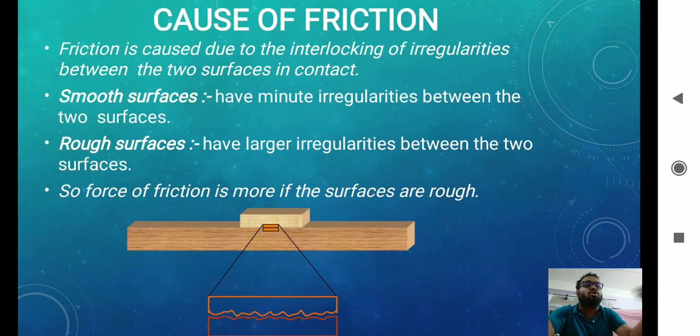And what is the basic cause of friction? The basic cause of friction is the irregularity between a smooth and a rough surface. So thank you very much, students. Today we stop here. In the next live class, we will discuss the disadvantages of friction. Today we discussed usefulness. Next we will discuss how it is evil. That's why the statement has come that friction is a necessary evil. It is necessary also, it is evil also.